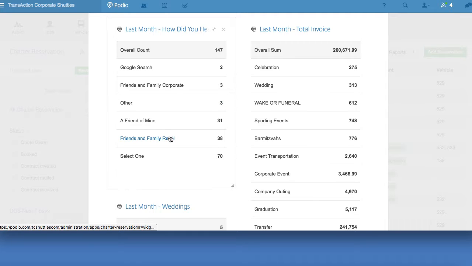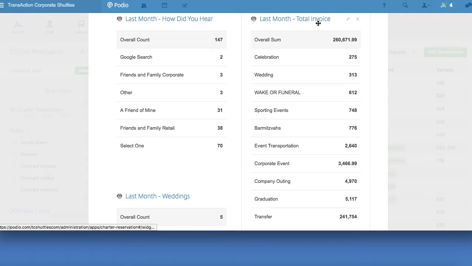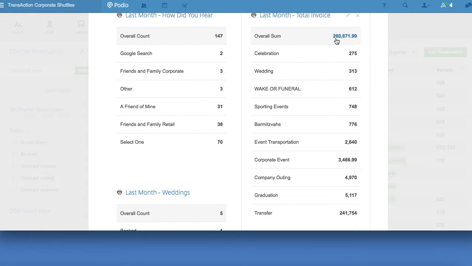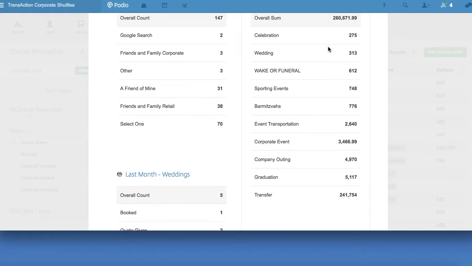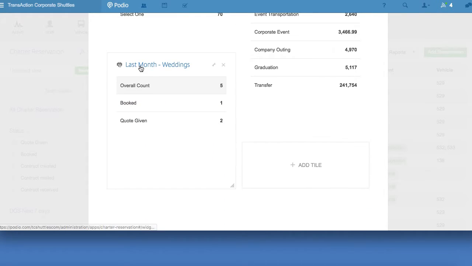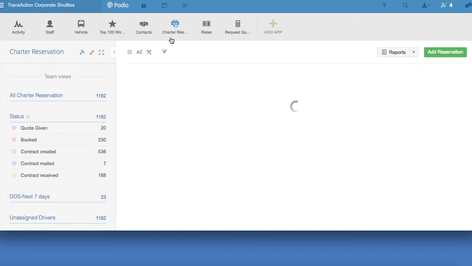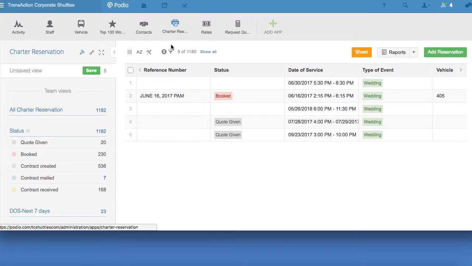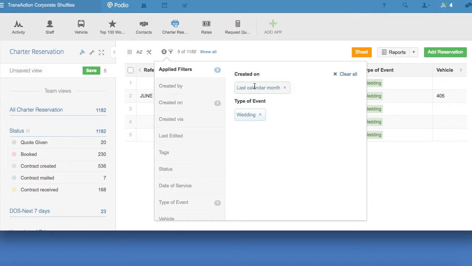You'll see on the total invoice, if you look at each reservation, there's a field that says total invoice that we put in the number for that trip, $260,671. And then I have this filter for the wedding, because that's the ad campaign we're running. So what you want to do is simply click on the last month wedding's title. It takes you back into the charter reservation app and applies the filter of last calendar month type wedding.